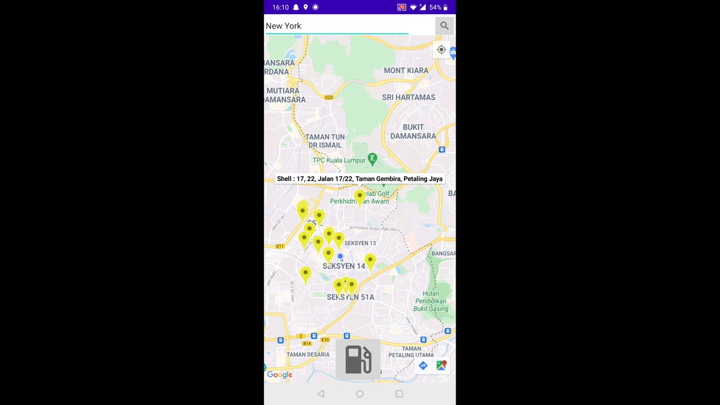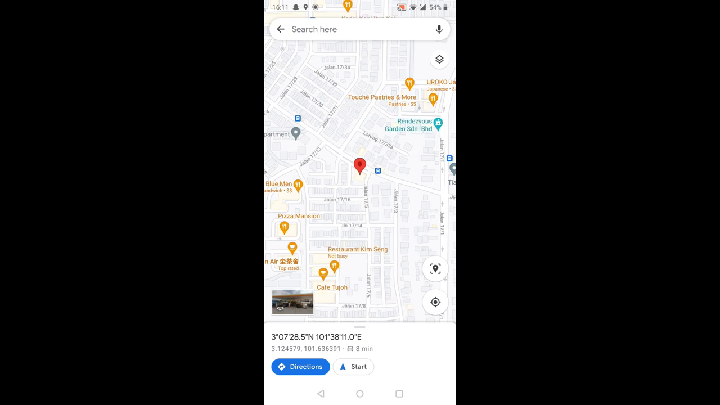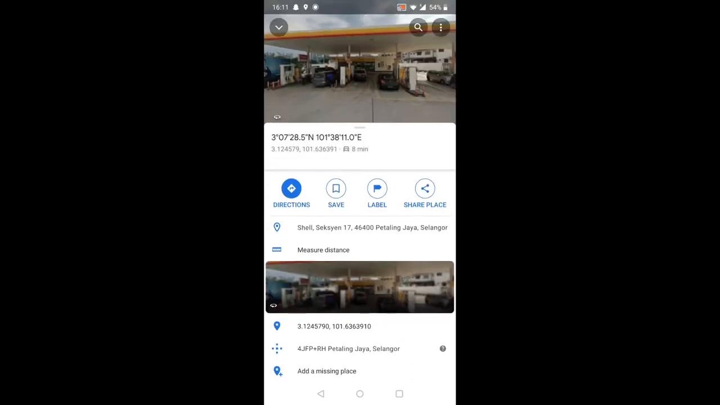On the bottom right, you can see there is a Google Map icon. As this is using the Google Maps API, of course it can link to Google Maps as well. If I click this Google Map icon here, it will bring me to the exact latitude and longitude of that petrol station. Users can bring this up and see, oh wow, it is really a petrol station. Of course users will be happy because it is legit as well.